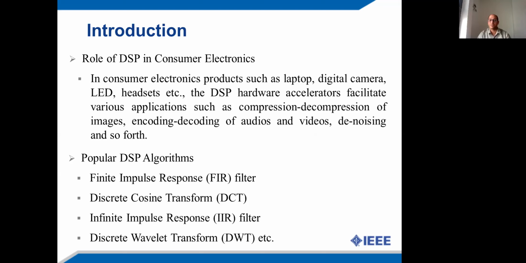These DSP algorithms are available in the form of their algorithmic descriptions such as C, C++, their transfer function, their mathematical relationship, and so forth. These algorithm descriptions can be transformed to the corresponding data flow graph representation. The thus obtained data flow graph representations are fed to the high-level synthesis process in order to generate the register transfer level circuit.